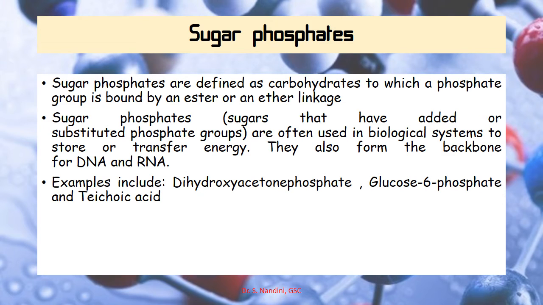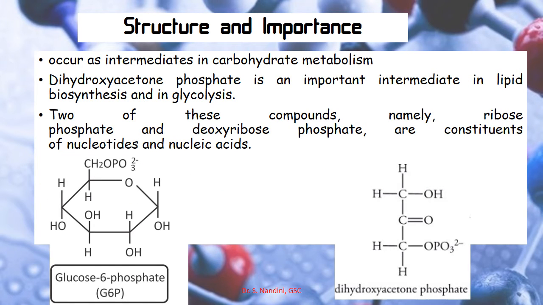Next, what are sugar phosphates? Sugar phosphates are defined as carbohydrates to which a phosphate group is bound by an ester or ether linkage. Sugar phosphates are often used in the biological system to store or to transfer energy. They also form the backbone for DNA and RNA. So examples for sugar phosphates are dihydroxyacetone phosphate, glucose 6-phosphate and teichoic acid. So this is the structure and importance of sugar phosphates.